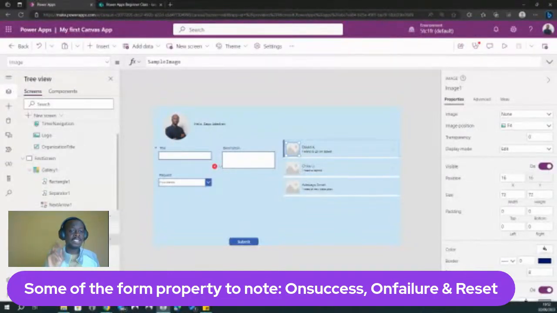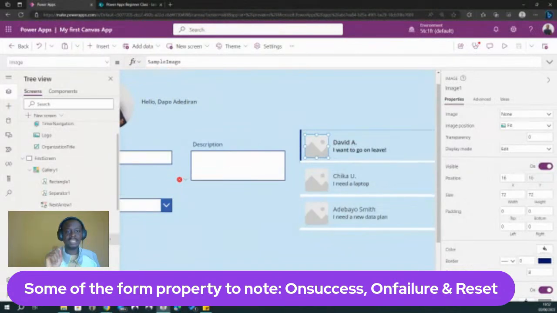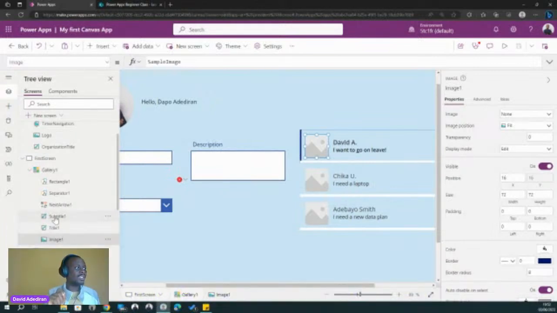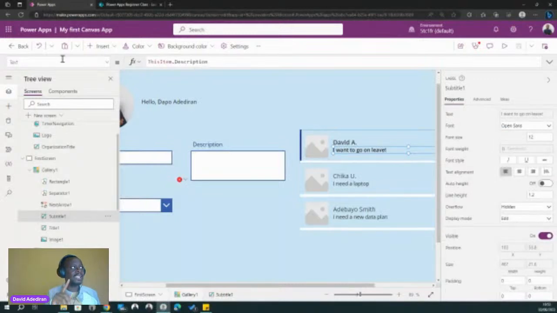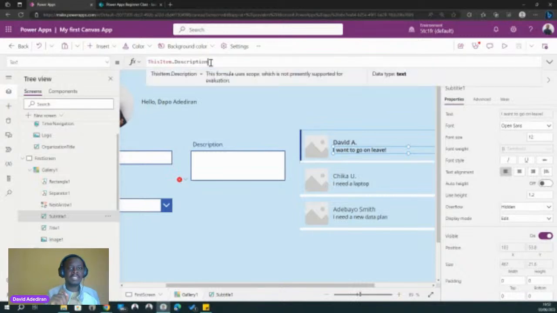So currently, our gallery has three items, and I'm selecting the image one, but if you look closely, it's only the image on the first item being selected, isn't it? So whatever I do for that image affects the other ones. Let's look at something. For instance, if I go to subtitle and select it again, you can see that the text is the property I selected first, right? So I can go to the formula and see that this is showing the description.